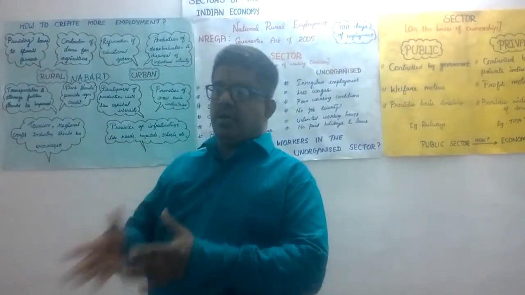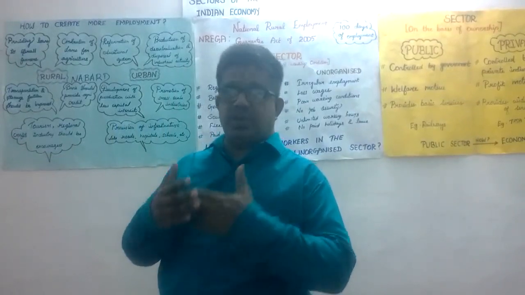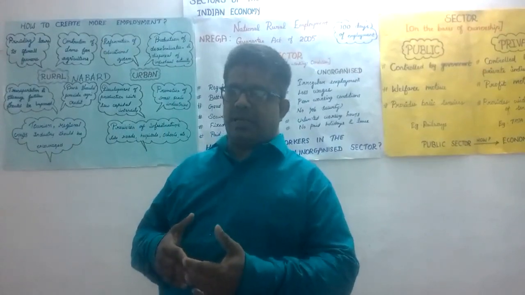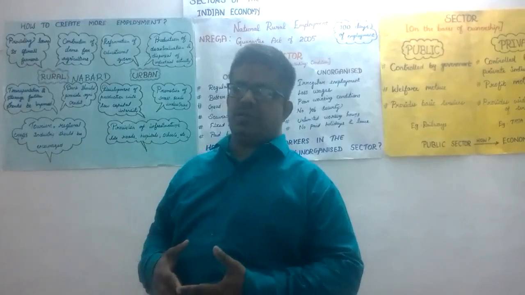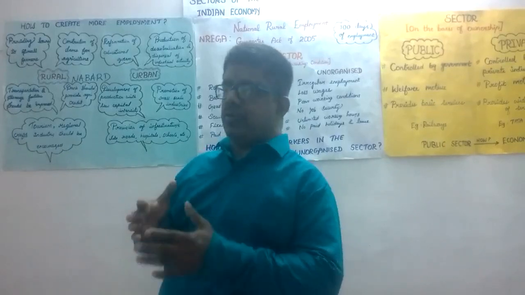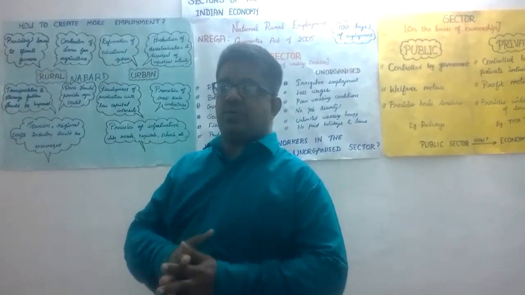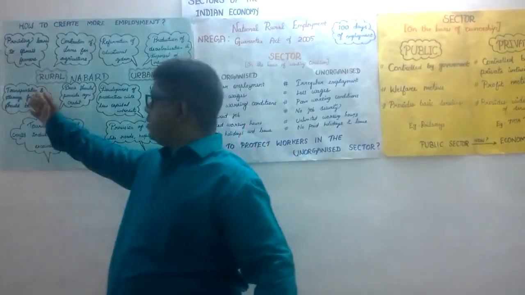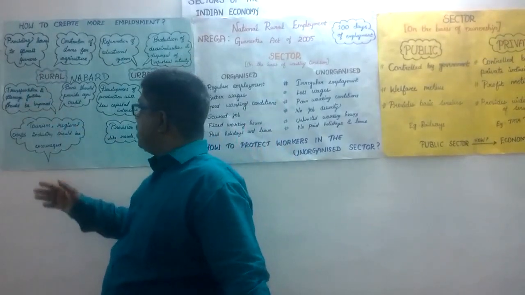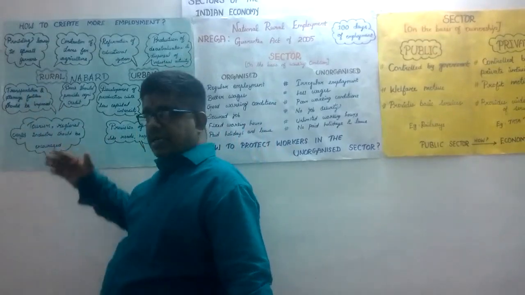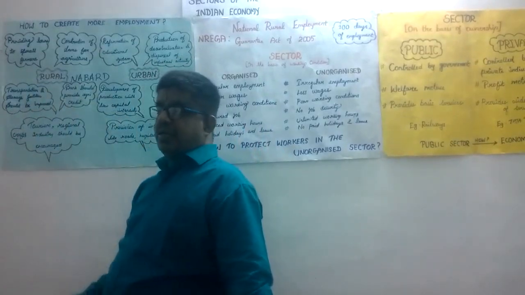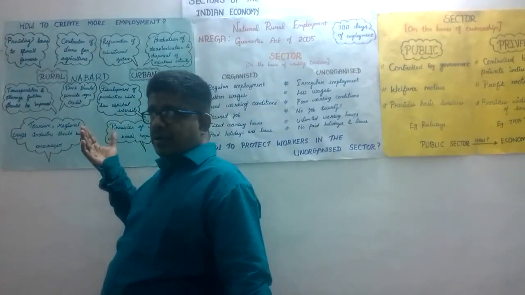You know very well the agricultural products decay in a very short period. So to prevent this decaying, they can store the goods in storage facilities, storage rooms, and they can sell the product when the prices increase.